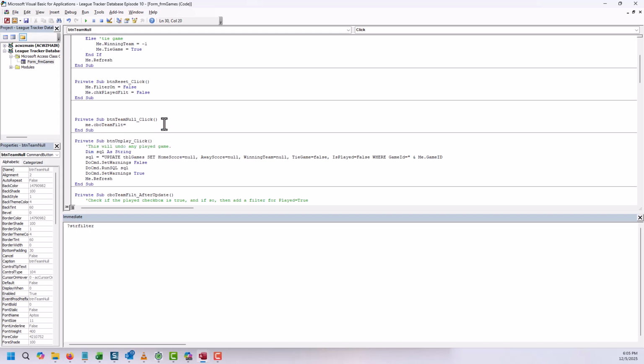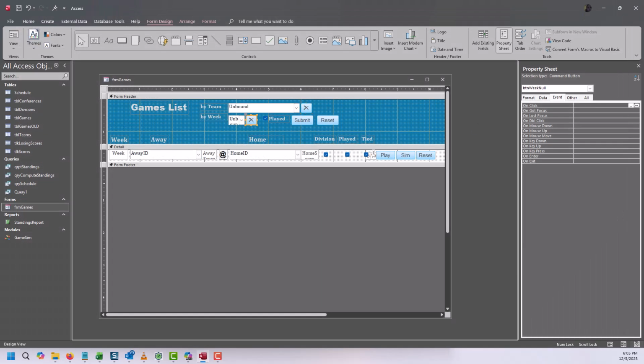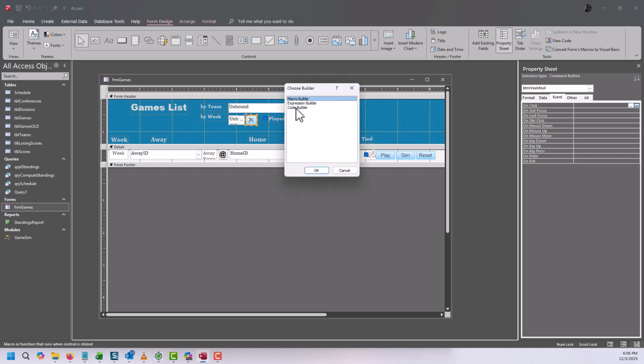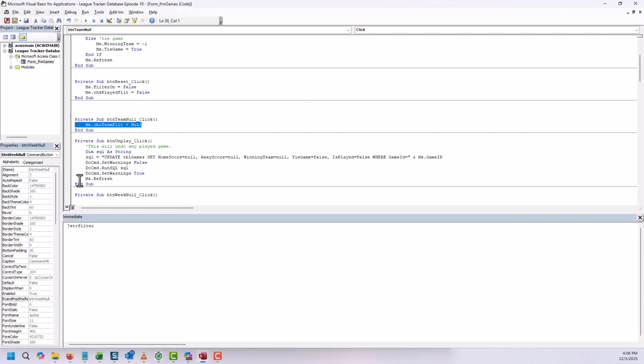I mean, reset resets everything. And actually, I should make sure reset makes the is played checkbox in null state. But we'll get to that. That's it. We're not filtering it from here. It's very, very, very simple. One line.